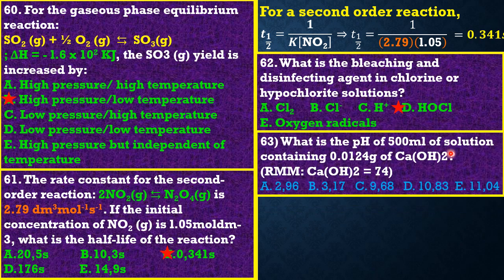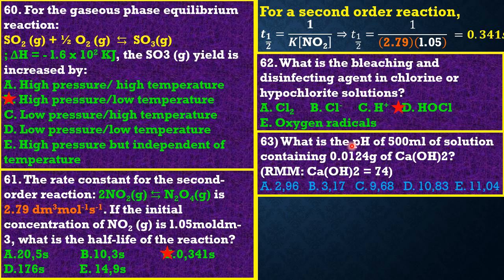Question 63 reads: what is the pH of 50 ml of solution containing 0.0124 grams of calcium hydroxide, whose relative molecular mass is 74? Now let's get started. To get the pH of that solution, we shouldn't forget that there are 2 moles of the OH ion here.